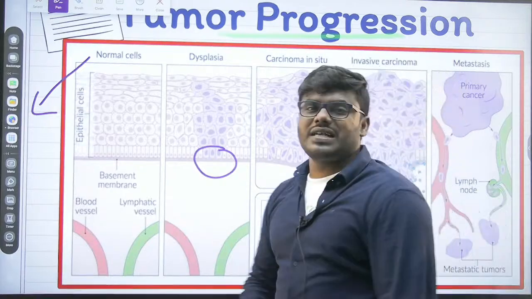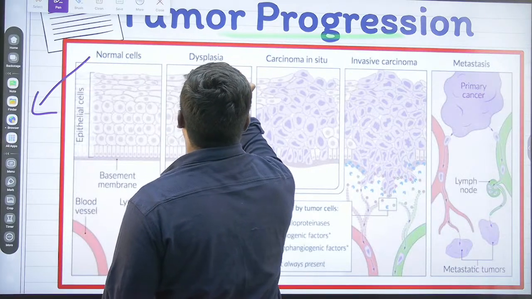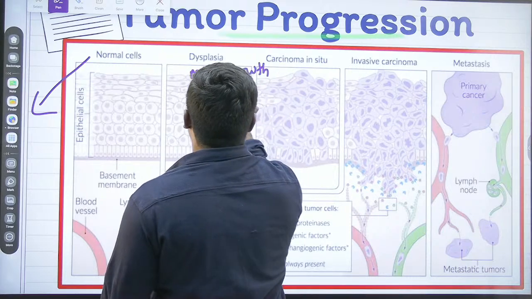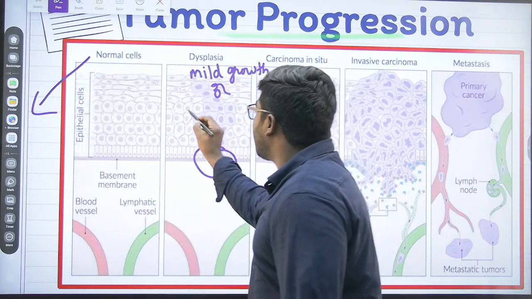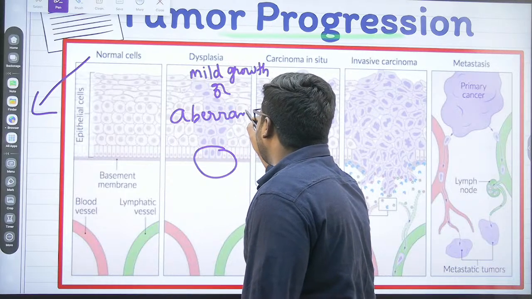What you can call it is mild growth. I want you people to remember this term without fail. They will show the mild growth. Sometimes instead of calling it mild growth, you can call it aberrant growth.